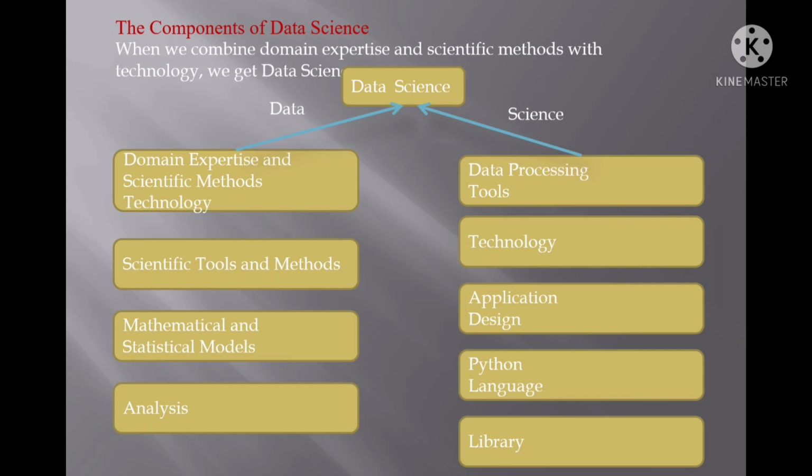The domain expertise person will provide you some methods, technology tools, and models. They will say this model is suitable for our data. Internally in the model we have to use algorithms also, so that we can analyze the data and find which data is important for us for getting the solutions to the problem. That is why, according to me, data science consists of two words, data plus science.